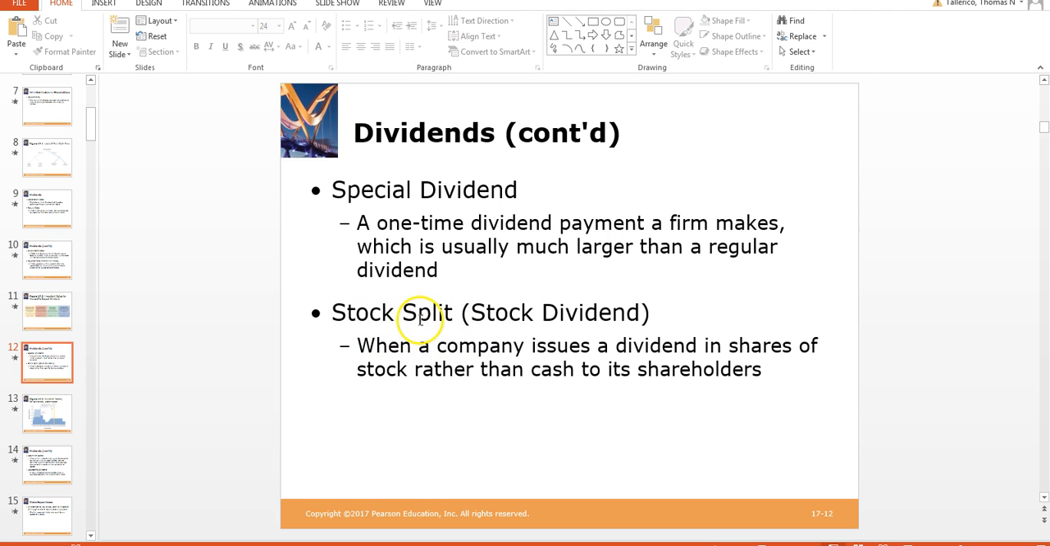And then there's the stock dividend, when a company issues a dividend in shares of stock rather than cash to its shareholders. Many times a company will issue a dividend in shares of stock rather than cash, and they'll just give you additional shares from the treasury account. This is a little different than the normal stock split we know about.